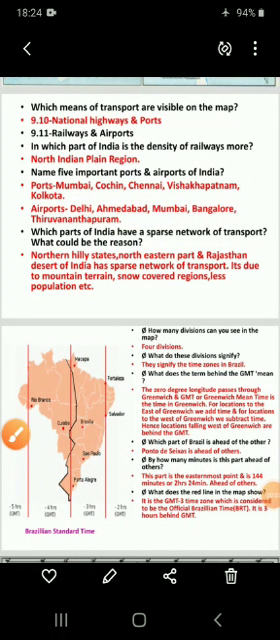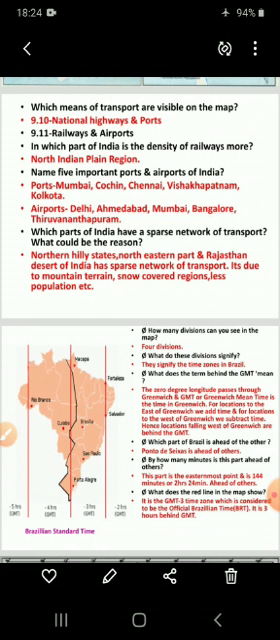So children, you can see the answer which is given in the slide. The answer which I just now discussed with you is on page 64. So again, you can write down in your copies. First, I am repeating once again. First, which means of transport are visible on the map?